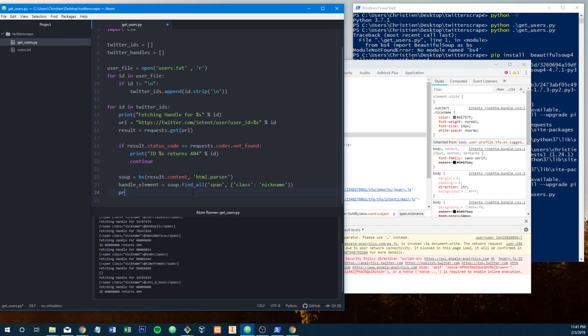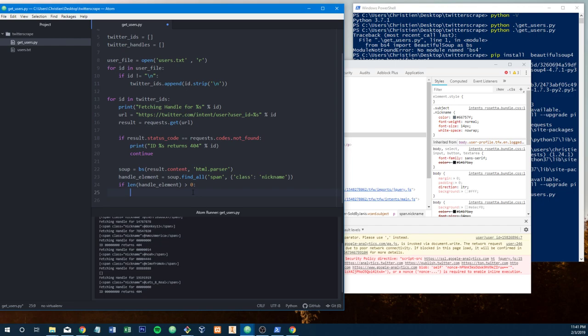So let's do if the length of the handle element is greater than 0, not equal to, obviously, because if it's equal to 0 this will still run. We're looking for things that are greater than 0, so 1 and above, because we're just grabbing the first one anyway. We'll call it handle element, get the first item in the array, which is the 0th position, and then call .text.